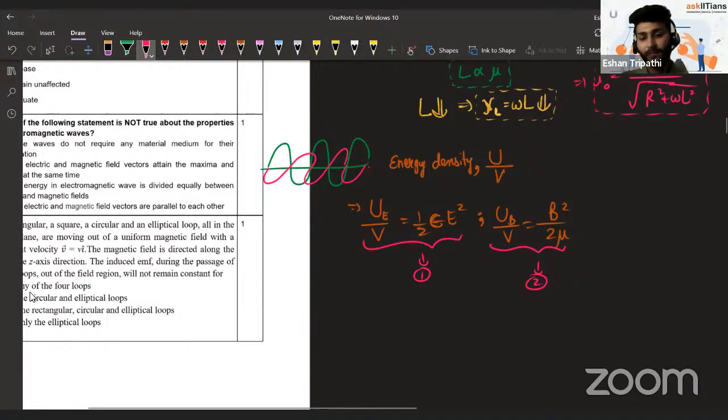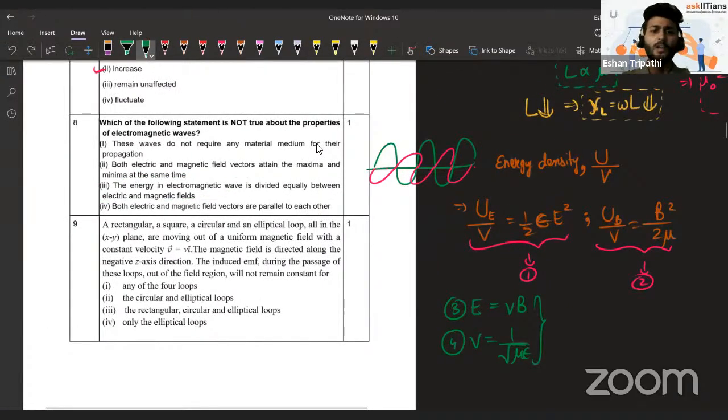We will say third equation is amplitude of electric field is speed of light times the magnetic field in that medium. I'm not writing C because it can be in any medium. And fourth equation you use is speed of light in any medium is going to be 1 upon root mu epsilon. When you use all these 4, you figure out that these things are actually equal. Energy density is same. So yes, energy is equally divided. C also is correct. So of course D is wrong. The fourth part is wrong.